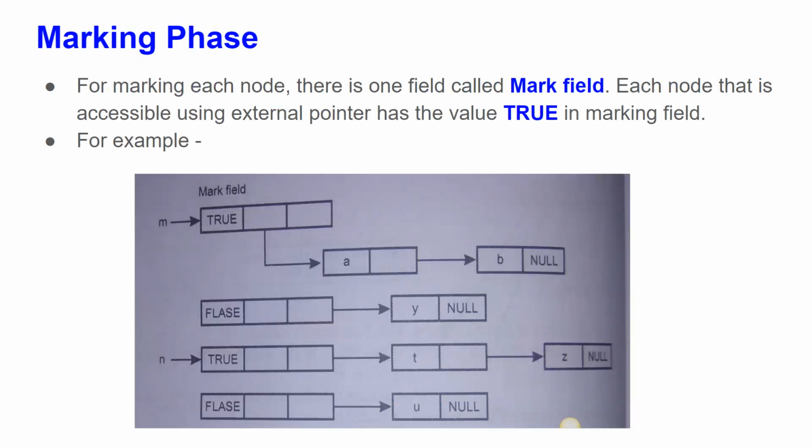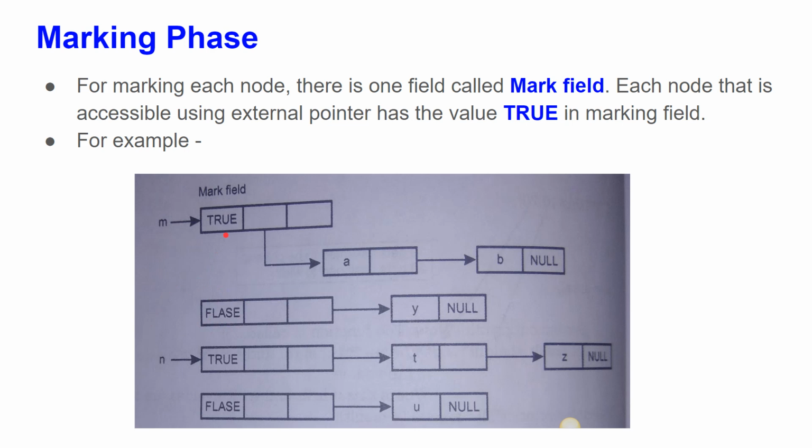In the marking phase, for marking each node, there is one field called the mark field. This diagram is very important. Please draw this diagram in the exam. Here you can see the mark field. Each node that is accessible using an external pointer has the value true in the mark field. If a particular node is accessible by an external pointer, then it has the value true. If that particular node or variable is not accessible by the external pointer, then its value will be false. So this is how it keeps assigning the values.